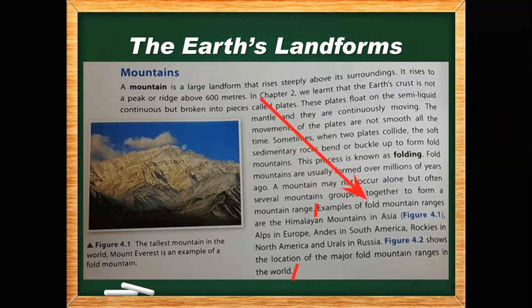Examples of fold mountain ranges are the Himalayan mountains in Asia, Alps in Europe, Andes in South America, Rockies in North America, and Urals in Russia. Good. Shows the location of the major fold mountain ranges in the world.